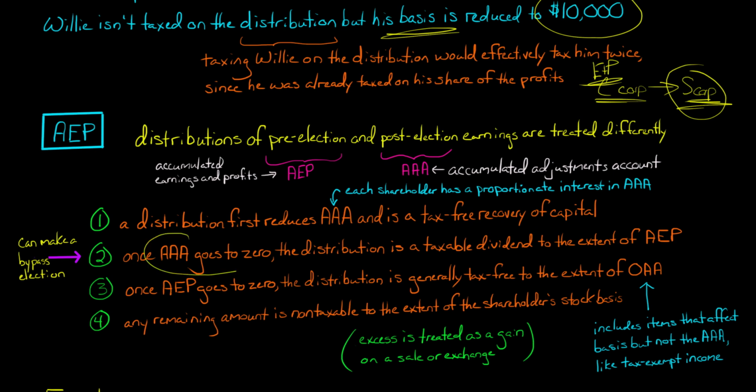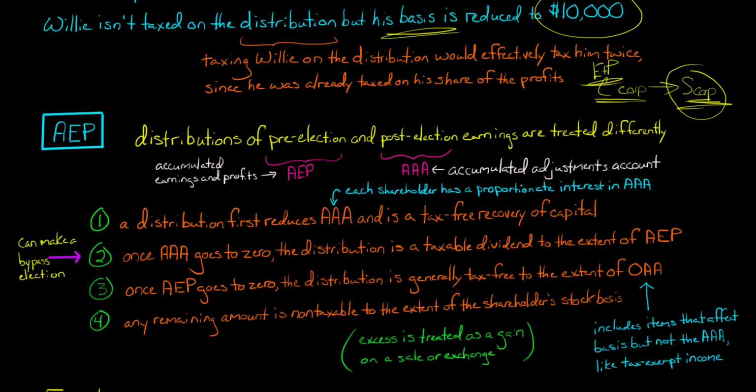But once that AAA account goes to zero, then you look to the AEP account, the accumulated earnings and profits account. To the extent that there's accumulated earnings and profits, this will be a taxable dividend to the shareholder. Now, technically, if the shareholders agree, they can make this bypass election, where they can immediately have the distribution be set against the accumulated earnings and profits account. Usually you wouldn't want to do that, but you could. You can elect to not have it go through the AAA account first, but to first go to the AEP account.